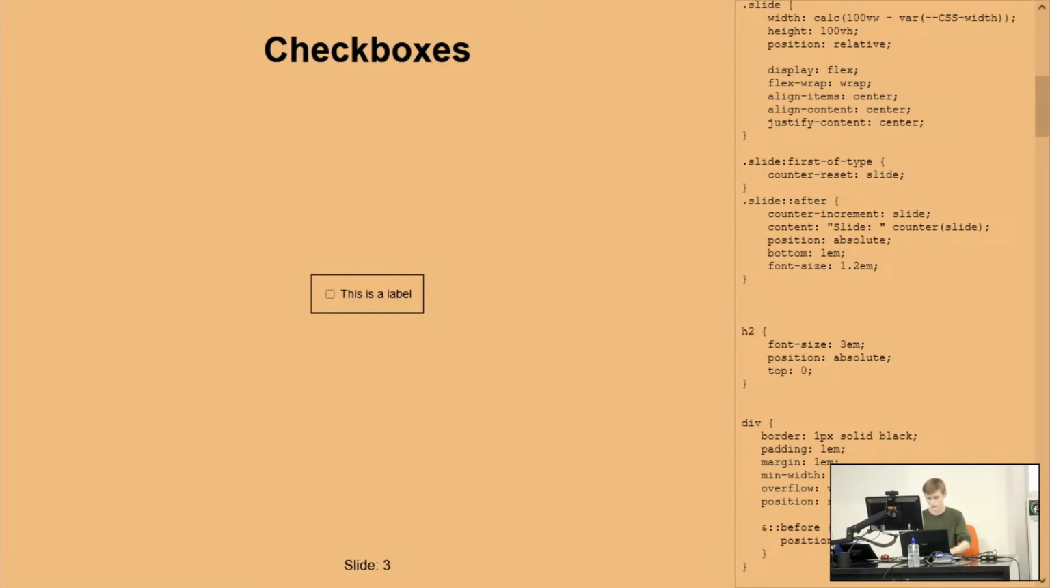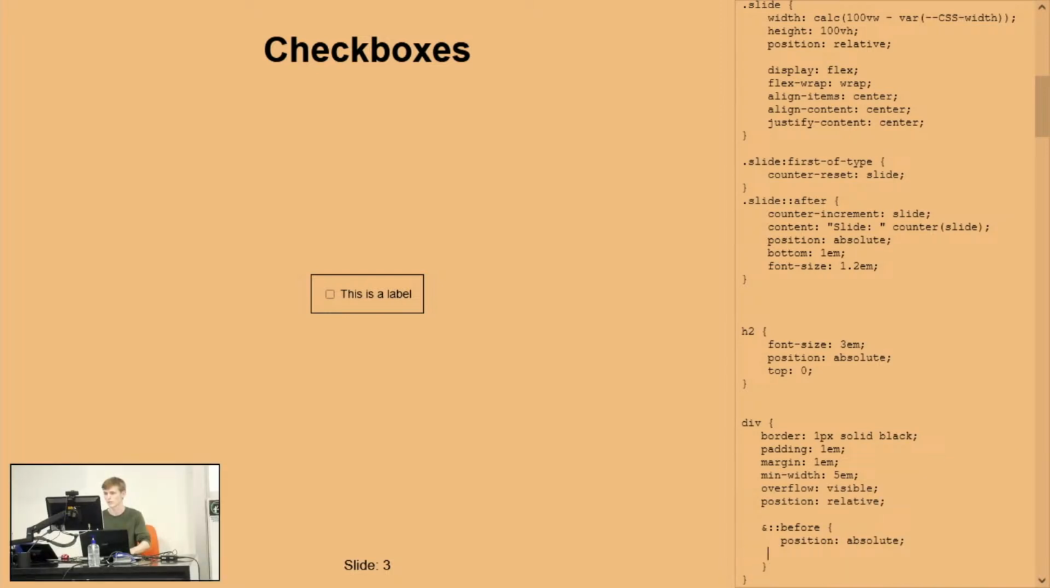Position absolute, and I might add some content to this just so we can see what I'm doing. 1, 2, 3, 4. Hi. Currently, that's not really where we want it, so let's change that a little bit. We might put it at the top of our div. Top, negative 1.1 ems, let's say.